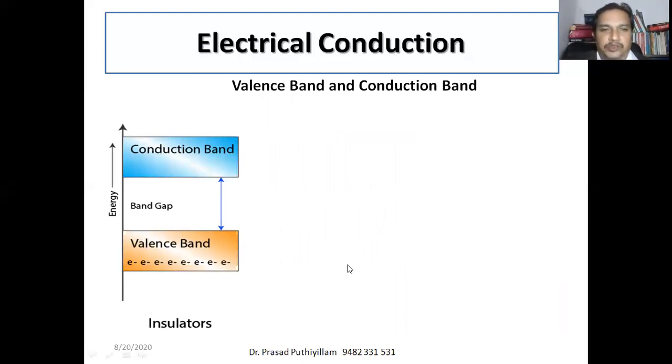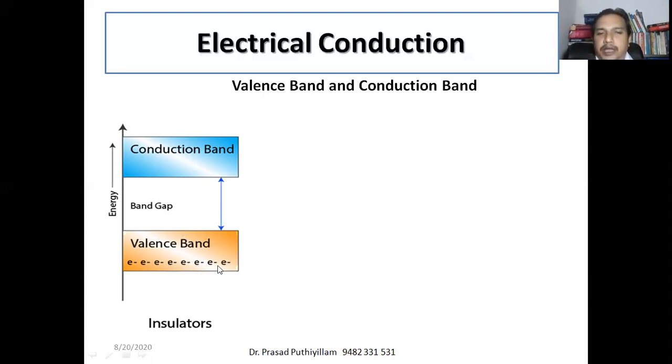Okay, therefore it depends on the band gap, if you see the valence band and conduction band. If in an atom or molecule, a solid matter, the electrons present in that atomic structure are strongly held by the nucleus, then they are not free to move. Electrical conduction means movement of electrons or movement of positive charge. If an electron is not there, then we can say that a positive charge is there. Here the electrons are not free to conduct. Therefore, there is a high energy difference, so high energy is required for the electron to move.